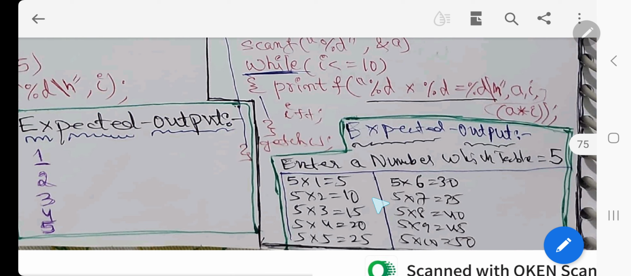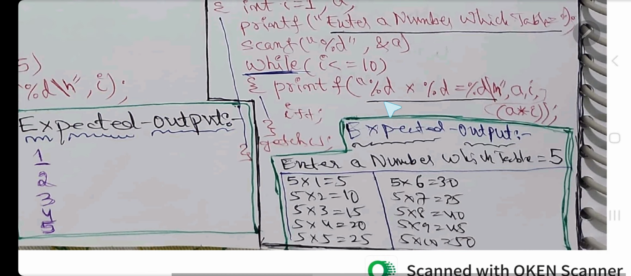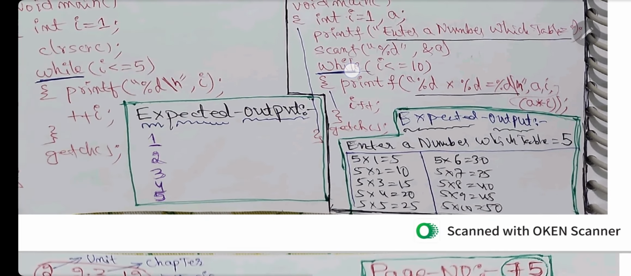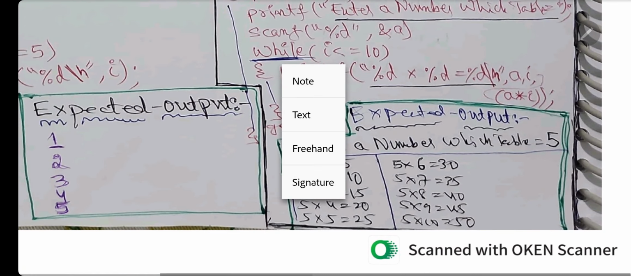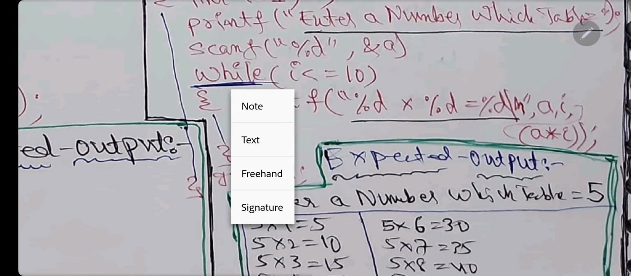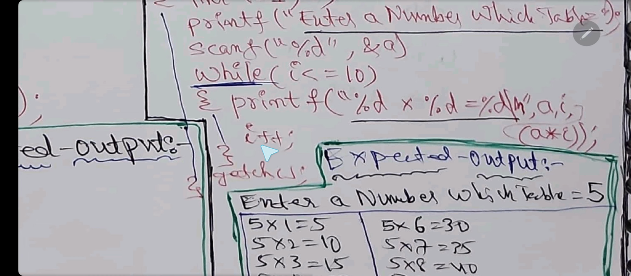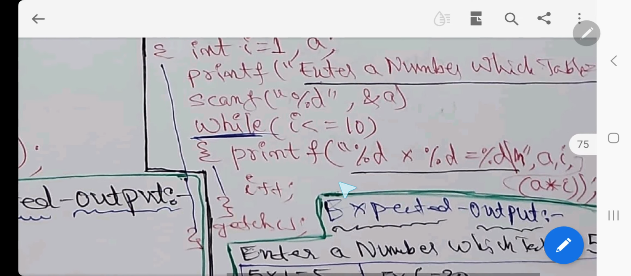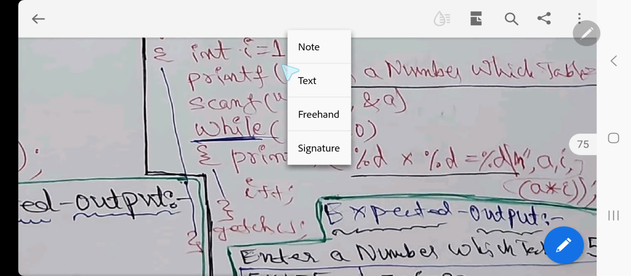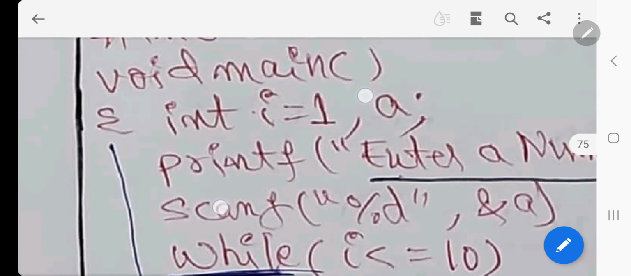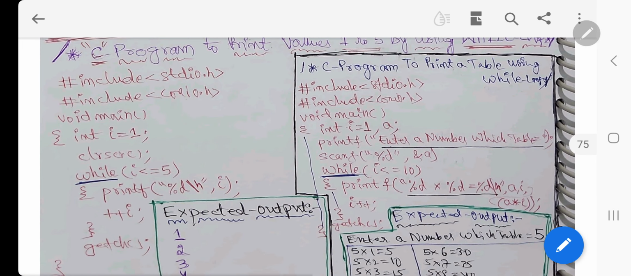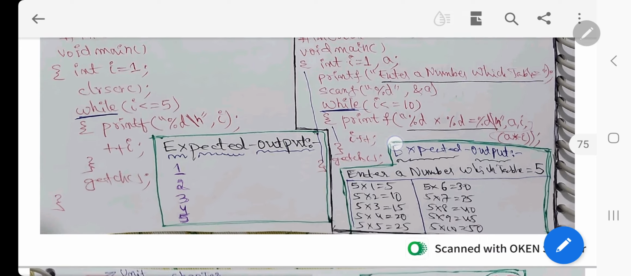5 1 5, 5 2 10. This 1 2 3 4 5 6 7 8 9 10 are I values. This I value, that will be here. The cursor I am showing here, it will be condition checked, and here it will be incremented, I plus plus. So I initially has taken as 1 here, int I equal to 1. So this is one more program for while. So this is complete while explanation.